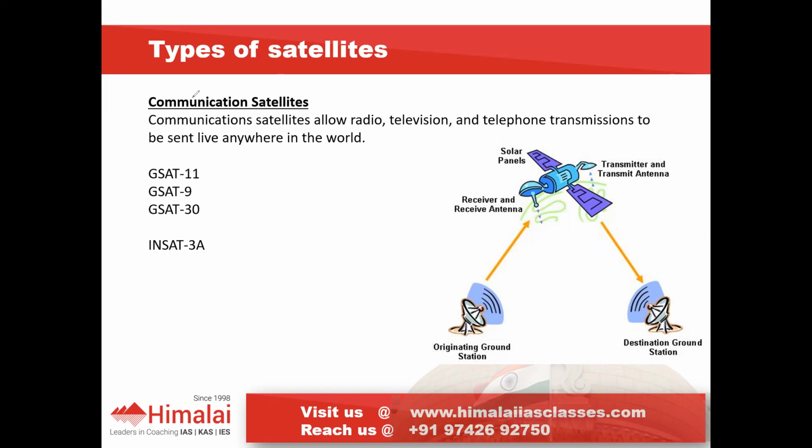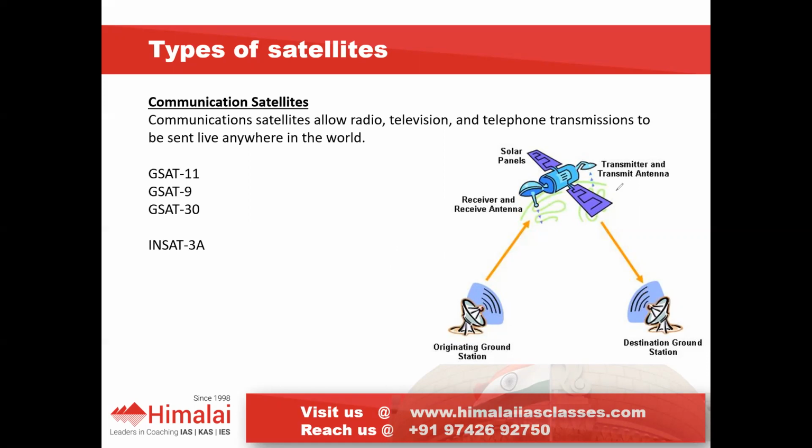First, the communication satellite. As the name says, communication satellites are used for establishing communications. If you want to send information from one point to another over a long distance, it is not possible without disturbance.